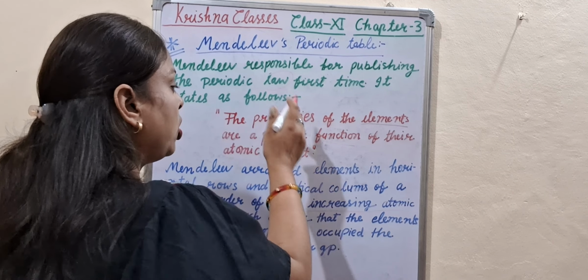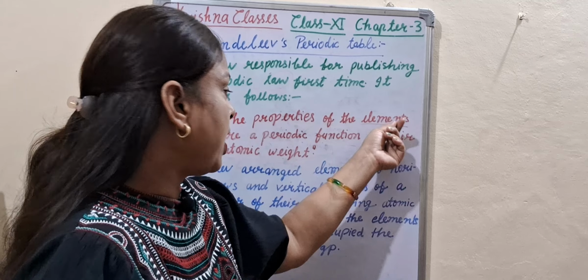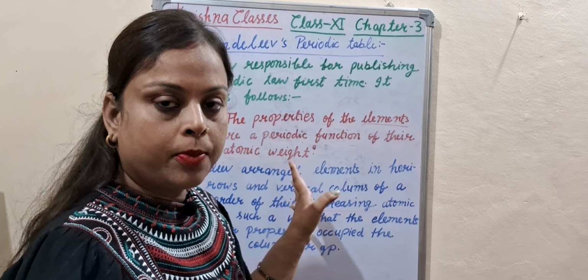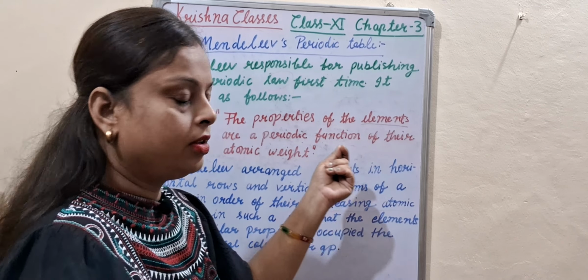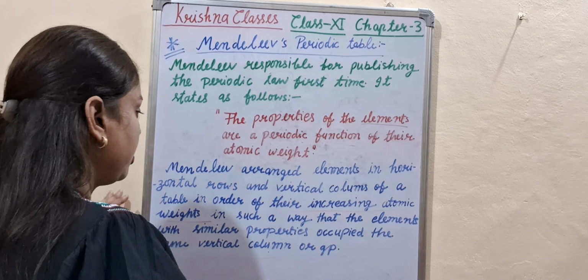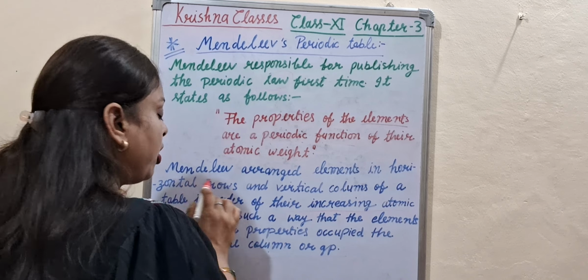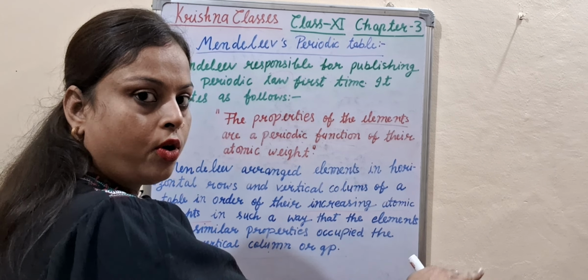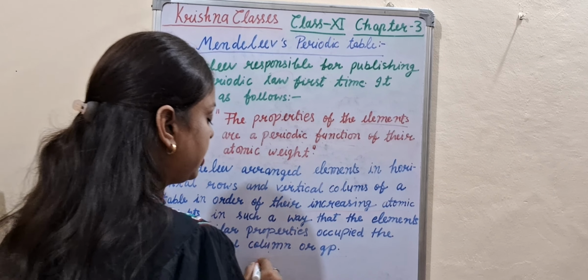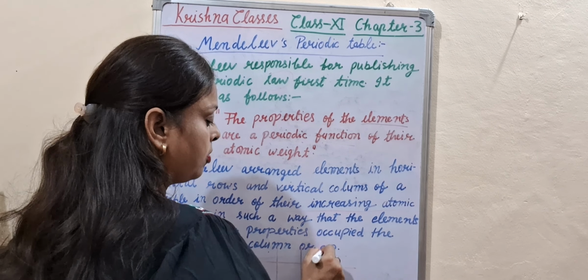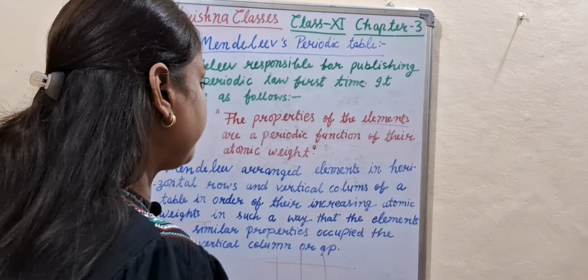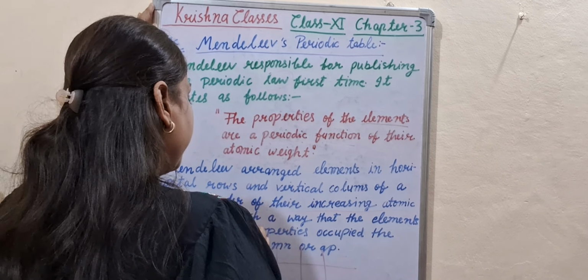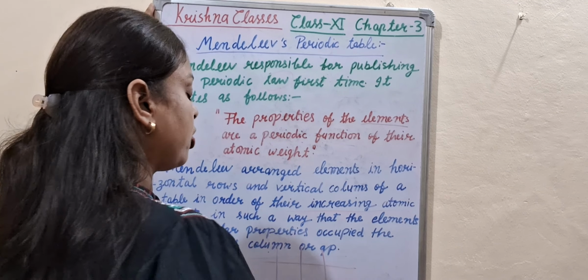It states as follows: the properties of elements are a periodic function of their atomic weight. The properties of elements depend on atomic weight. Mendeleev arranged elements in horizontal rows and vertical columns of a table in order of their increasing atomic weight.